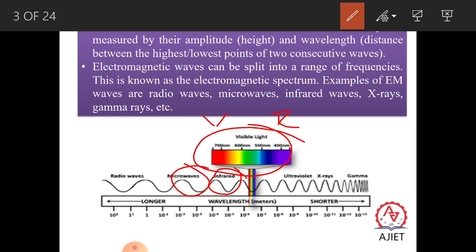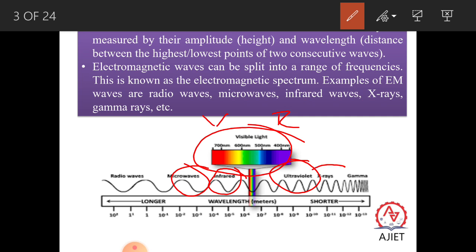Next is the ultraviolet region. It is almost 1 nanometer to 400 nanometer. These are produced by excitation of inner shell electrons in atoms generally, and can be detected by using a photocell, photographic cell, etc.